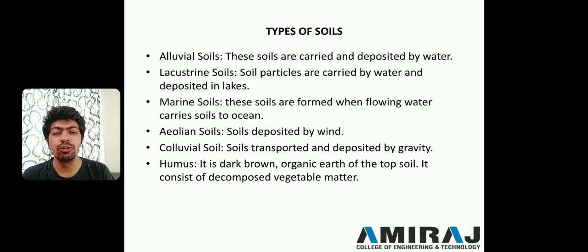Next one is humus. What do you mean by humus? Humus is a dark brown layer, the organic part of a topsoil. If we are discussing the cross section of soil, the top layer or topsoil layer is very dark or very brown. This dark brown layer of soil is known as humus. Basically, it contains decomposed vegetable matter. When you throw vegetable matter, it is decomposed in this layer, so that layer is known as humus.